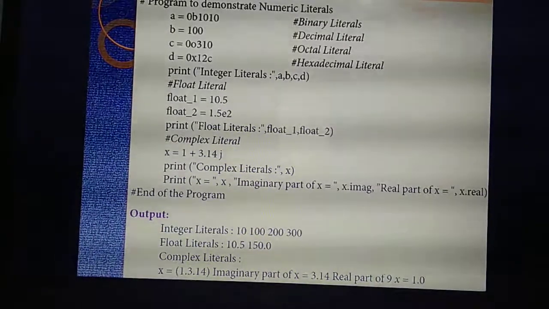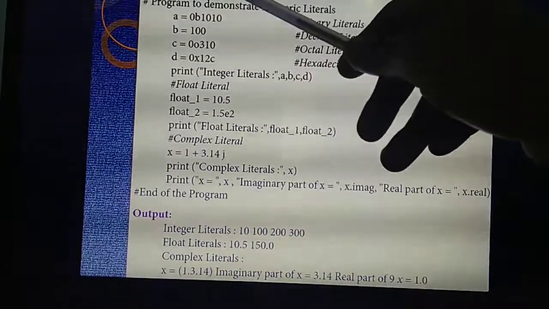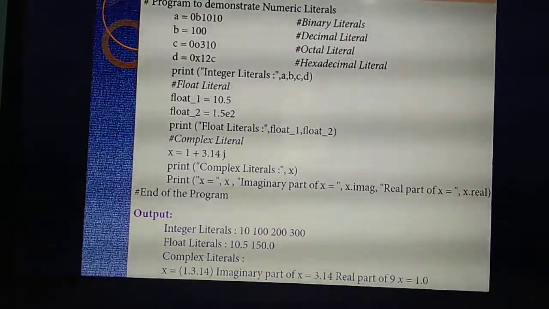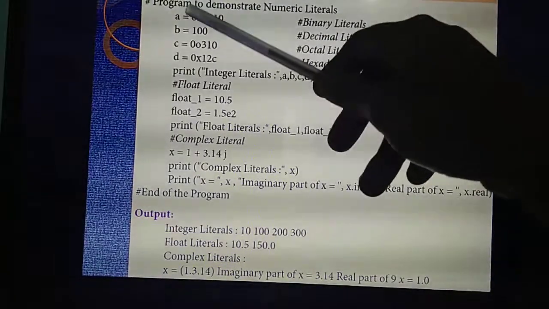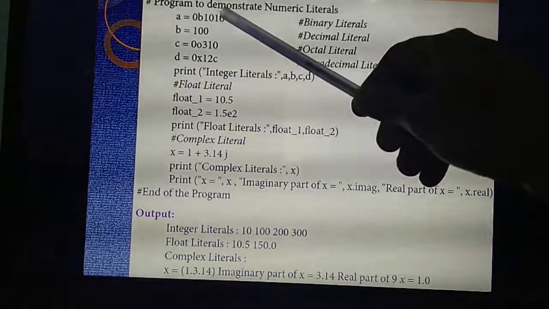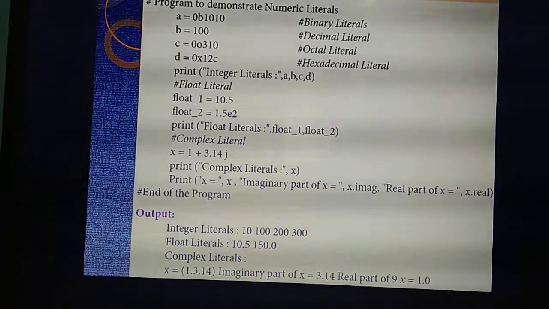Listen. Yesterday I explained this program. Once more I am explaining. Here they are declaring 4 variables. What are the variable names? A, B, C and D. See the first number. The first number is a combination of ones and 0.